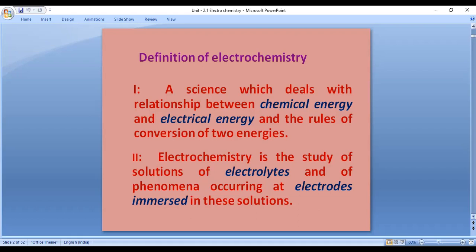And whatever occurs in a galvanic cell: a zinc rod is immersed in zinc sulfate solution, and a copper rod is immersed in copper sulfate solution. In both the rods, what reactions occur? What phenomena are going on at the respective electrodes? The study of what occurs in the electrodes is also known as electrochemistry.